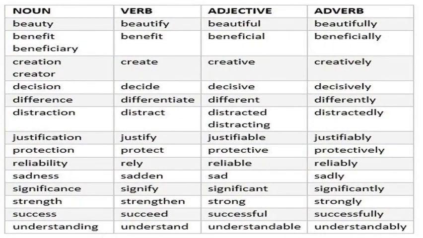So here I am sharing a table with you that how you can change a word from noun to verb, verb to adjective, or adjective to adverb. For example, if the word beauty is a noun, if you want to change it into verb, so it will be beautify. In adjective, beautiful, and in adverb, beautifully. Basically in adverb, what we are doing, we are adding ly at the end. Fine. So this you have to learn by your heart. So this is the end of your chapter.